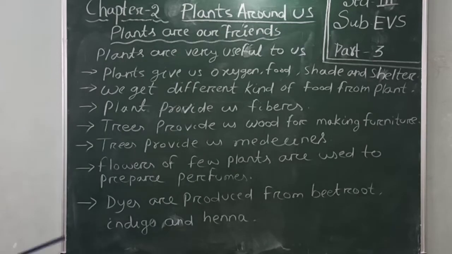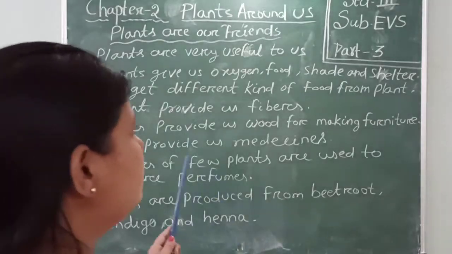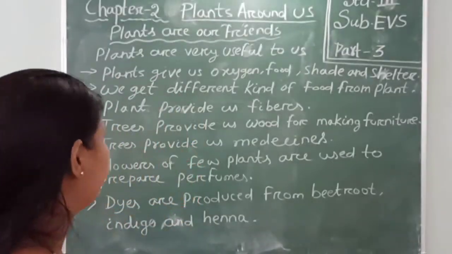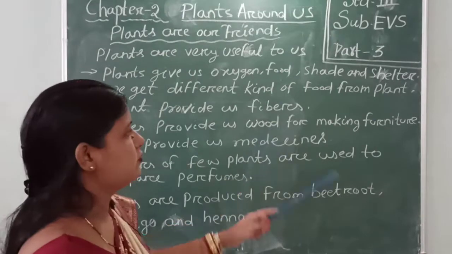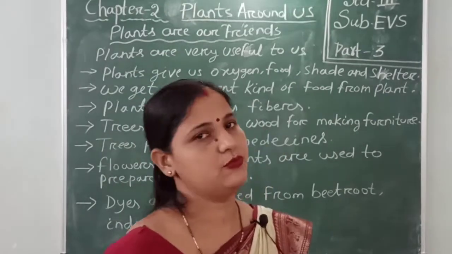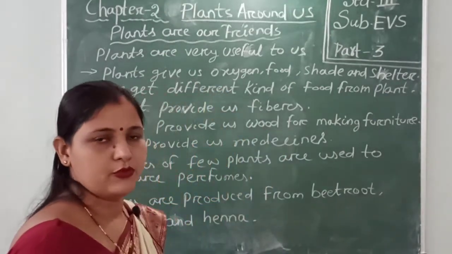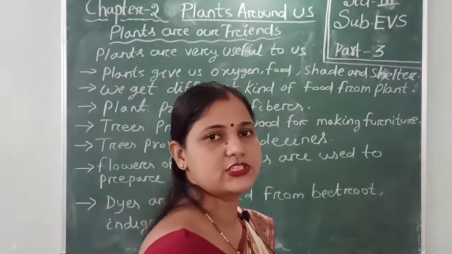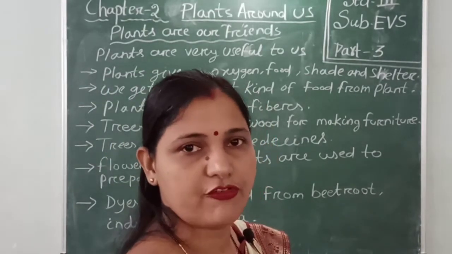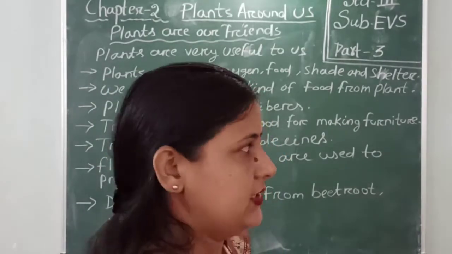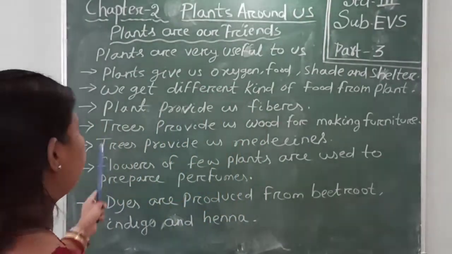Plants give us oxygen, which helps us to survive. Human beings survive due to oxygen. We get different kinds of food from plants, like fruit, vegetables, nuts, spices, coffee, tea and oil. These are the foods we get from plants.